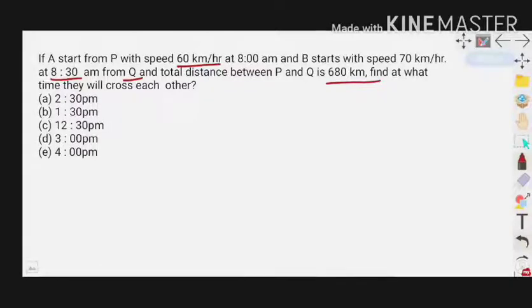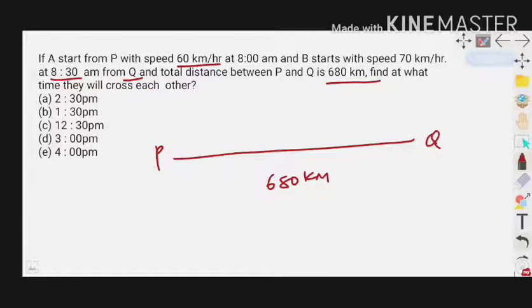In this question we have 2 points, that is P and Q. The distance between both is 680 km. A starts from P with the speed of 60 km per hour at 8 am, and B starts from point Q with the speed of 70 km per hour at 8:30 am. But what is the conclusion of the question? What time will they cross each other?